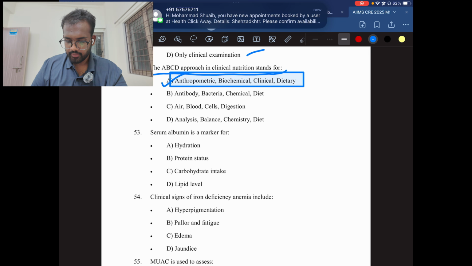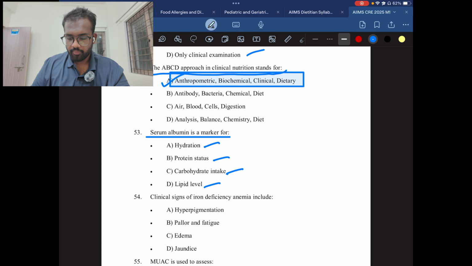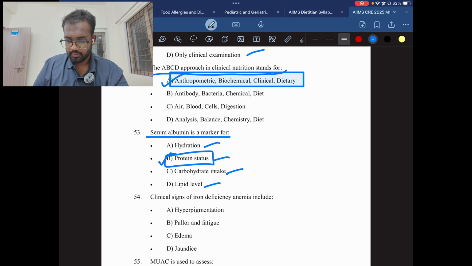Question number 53. Serum albumin is a marker for hydration, protein status, carbohydrate intake, lipid profile, lipid levels. Always remember serum albumin indicates malnutrition. It helps you understand protein status.